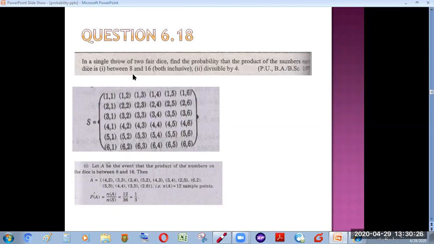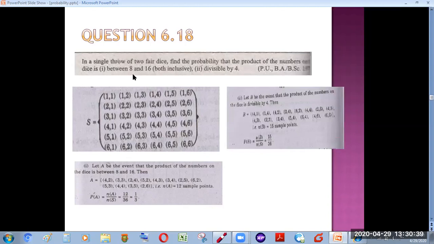Now there is the second question, which asks what is the probability that the product of the numbers will be divisible by 4. Now we'll find all those pairs whose product is divisible by 4. So let B be the event that the product of the numbers on the dice is divisible by 4. We will extract from the sample points all those possibilities whose product gives a number that is divisible by 4.